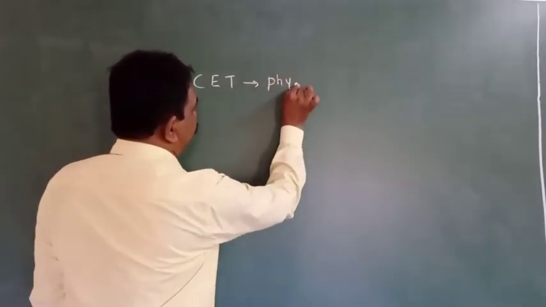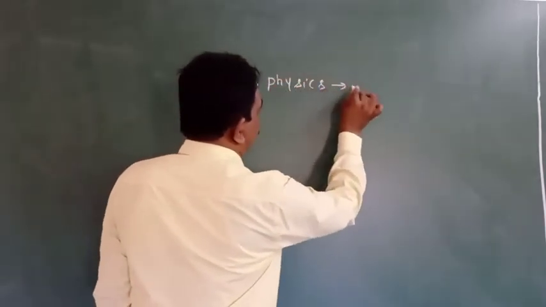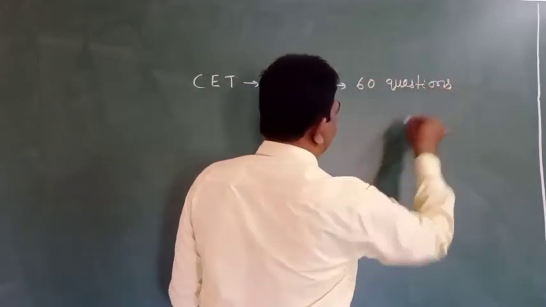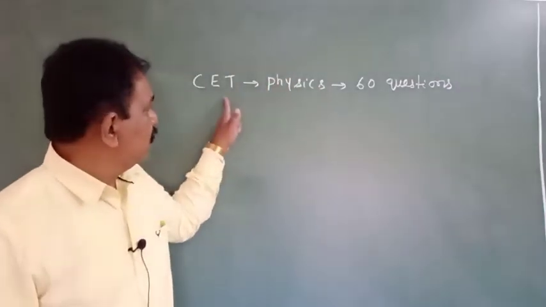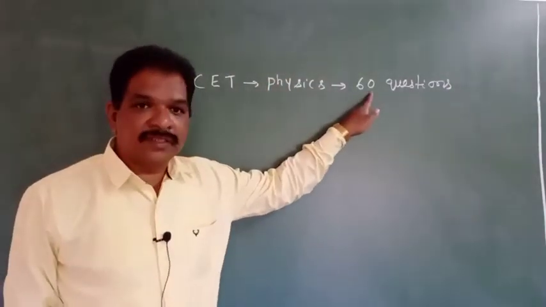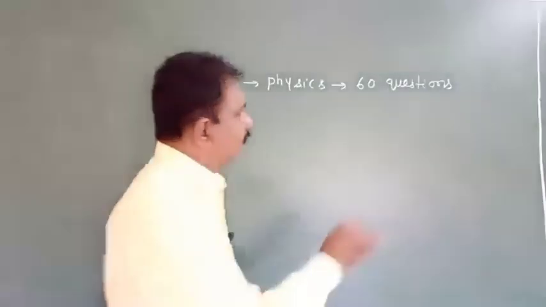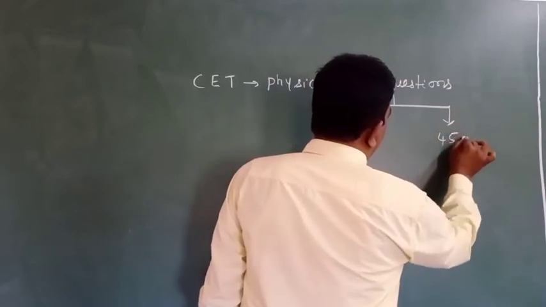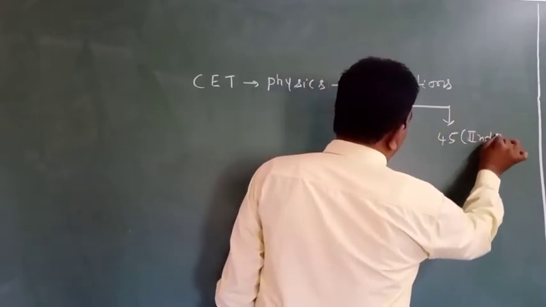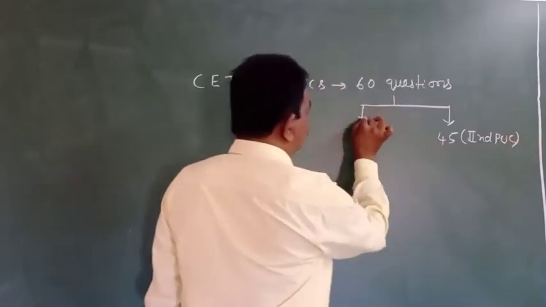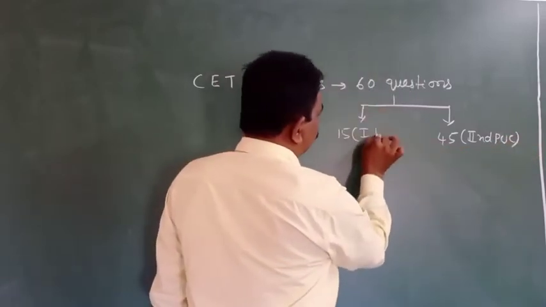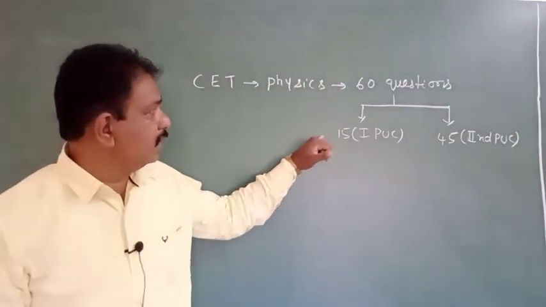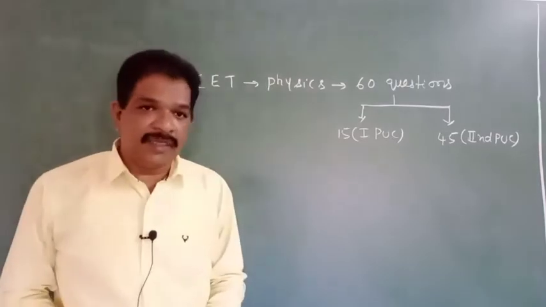In the CET physics, totally 60 questions will be there. How many questions will be there in CET physics? 60 questions. And in these 60 questions, 45 will be asked from the second PUC and 15 from the first PUC. So compared to the first PU, second PU is more important for the CET examination.